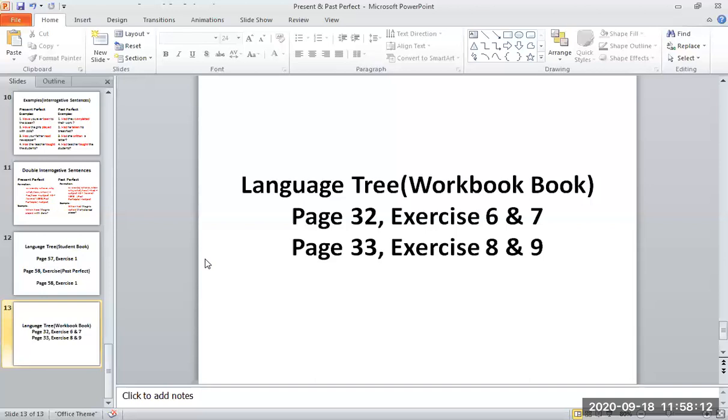Sentence number 6. After she had opened the present, my sister thanked them. Last option, thanked them. Okay, sentence number 7.